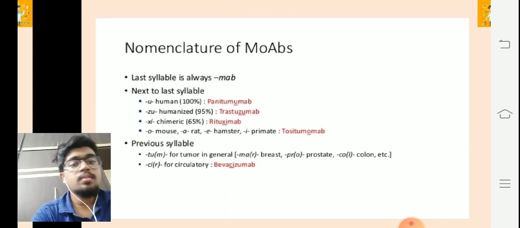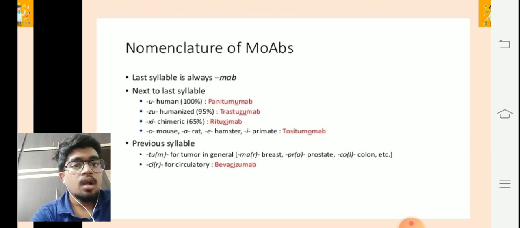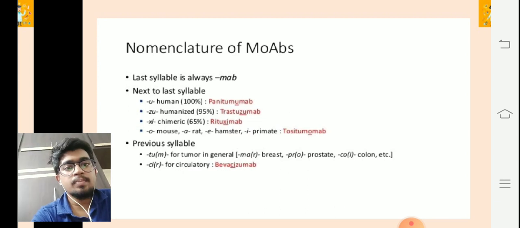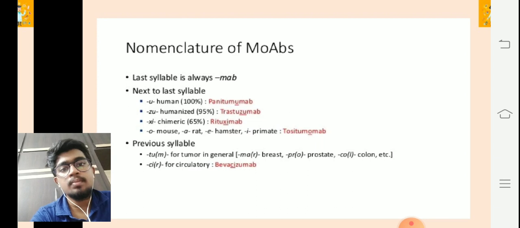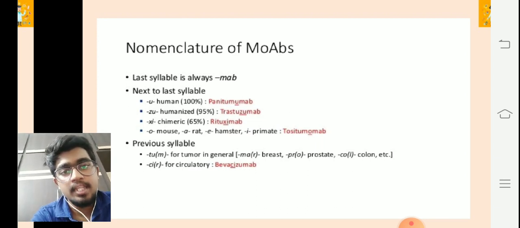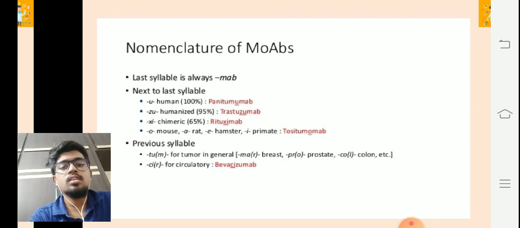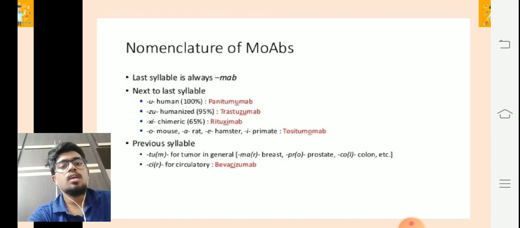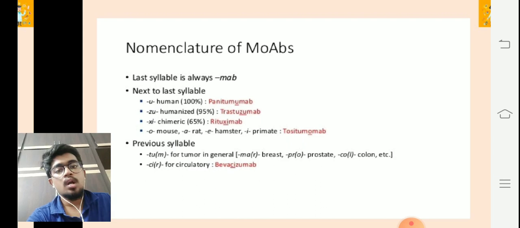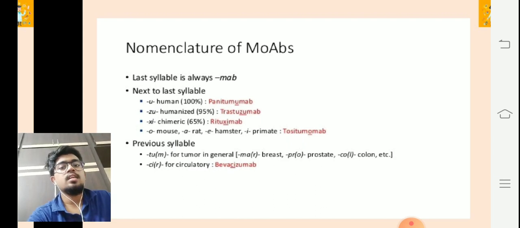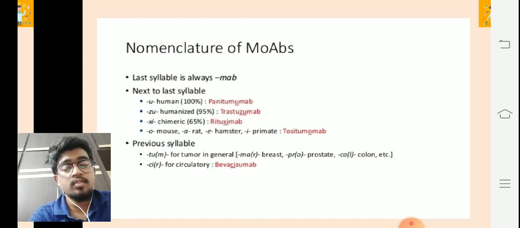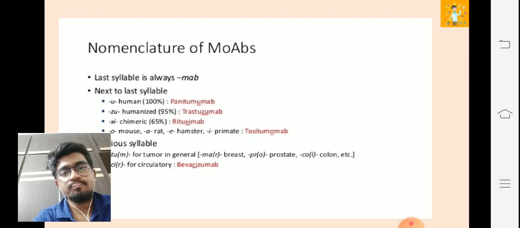And the previous syllable we decide using whether it is circulatory or specific to the tumor in general. If it is specific, you call it TU in the brackets, M. If it is circulatory, you keep the R in the brackets, and behind it you keep CI. So these are a few syllables which are used to name different types of monoclonal antibodies. For further understanding, you can go through the various research studies which describe the monoclonal antibodies that are very prevalent right now.